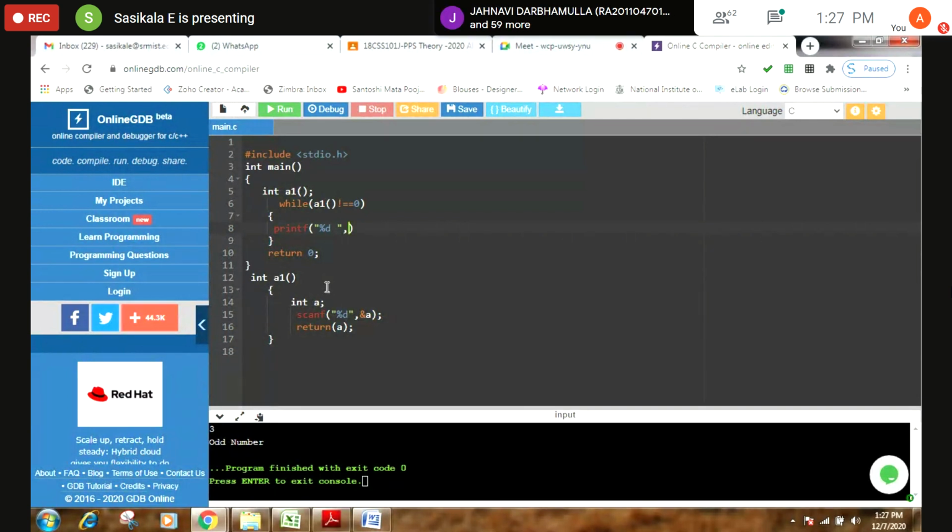See here I can give it as, instead of variable name, what I'm using? Function. So how it will do this? How I can execute this? What I can give it?